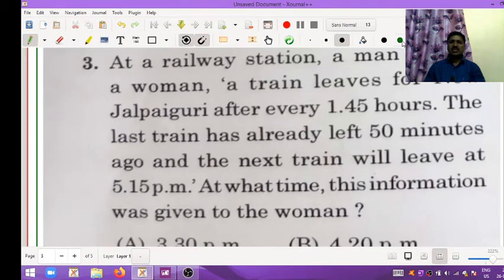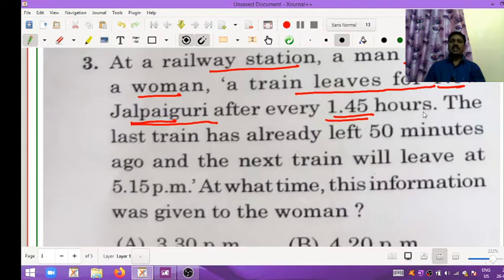That is the third question, a very beautiful and interesting question. See here. At a railway station, a man said to a woman, a train leaves for New Jalpaiguri after every 1 hour 45 minutes.